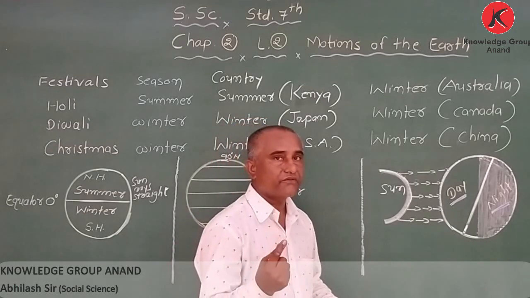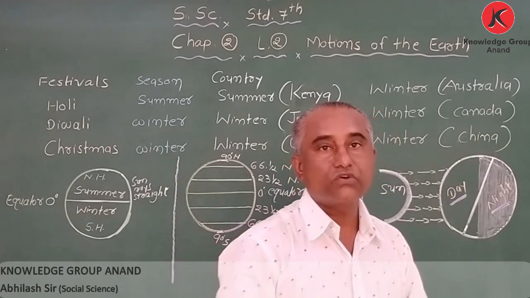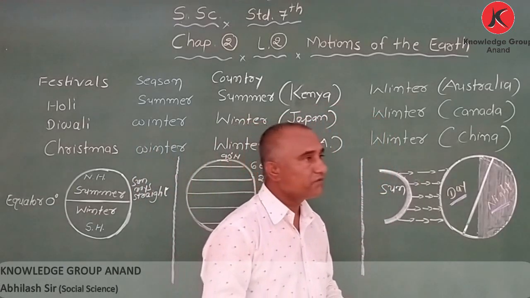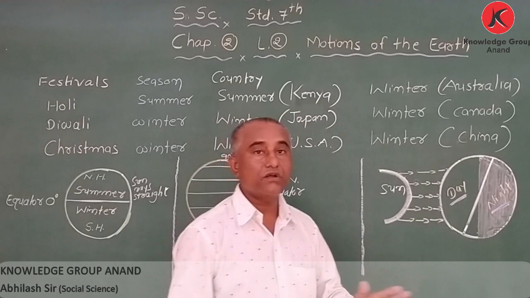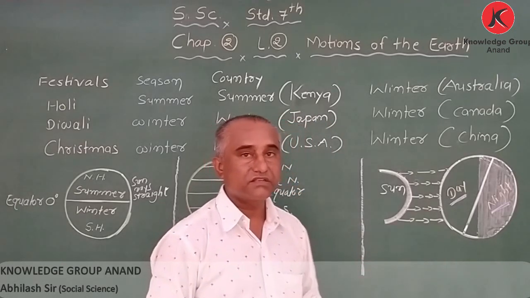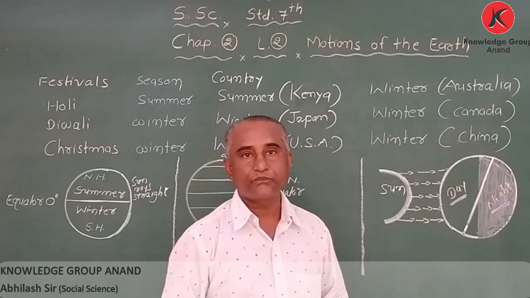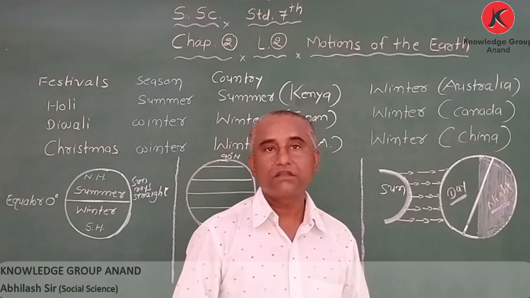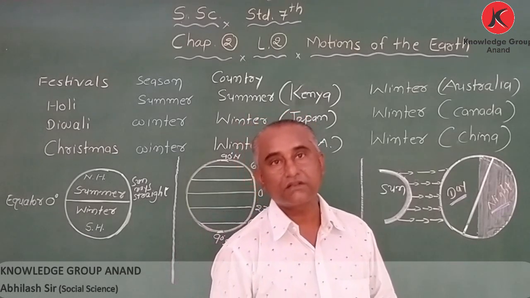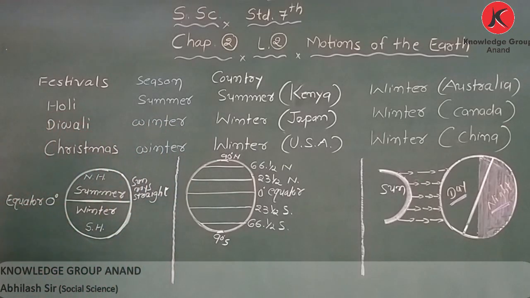So when we have day, we are receiving sun rays. Sun rays fall on India now. So we have daytime, but in other countries we do not have daytime. Similarly, my dear student, the whole world, the earth, does not have the same season at one time. Suppose we have summer season now, my dear student, and other places may be having winter season, which I am going to explain here. My dear student, the earth is divided into two zones, north and south.